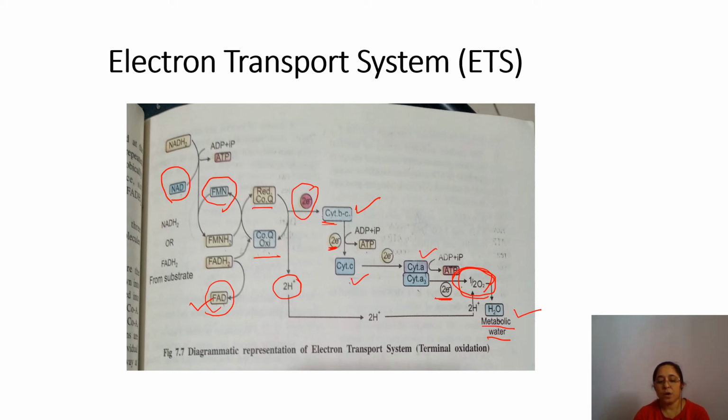Fine. Now various electron carriers are arranged on the body of the oxysome. Oxysome, you know, where on the cristae there are a number of oxysomes present.